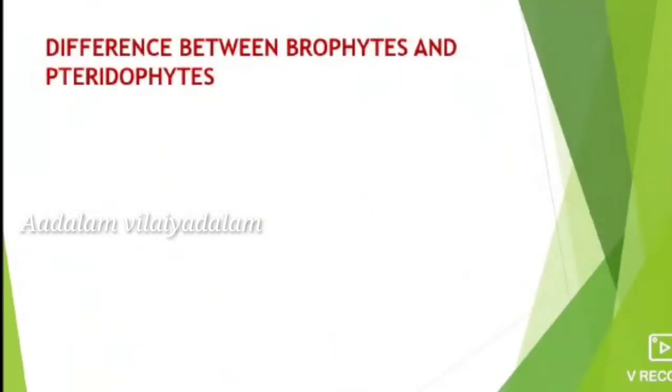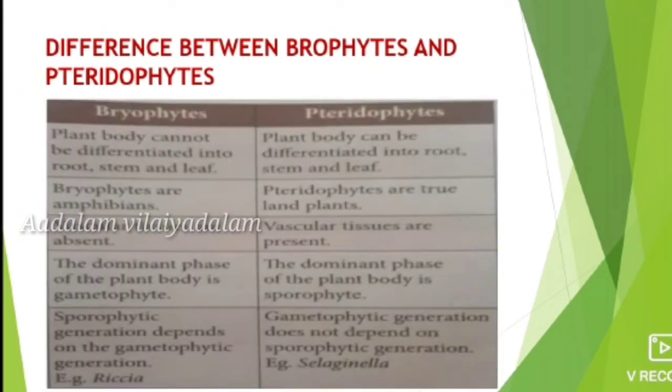And next is the differentiation between bryophytes and pteridophytes. In bryophytes, the plant body cannot be differentiated into root, stem and leaf. But in pteridophytes, the plant body can be differentiated into root, stem and leaf. So the pteridophyte is known as the first true land plant. And second, bryophytes are amphibians, that means they live both on land and in water. But pteridophytes are true land plants, which live only on land.